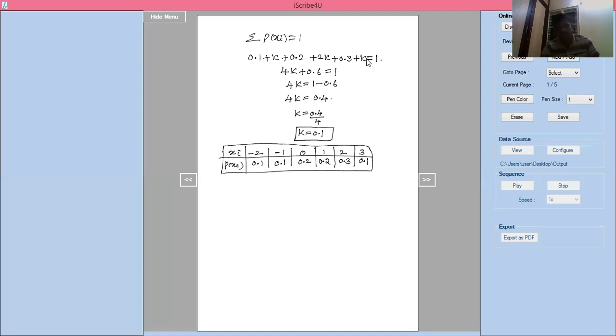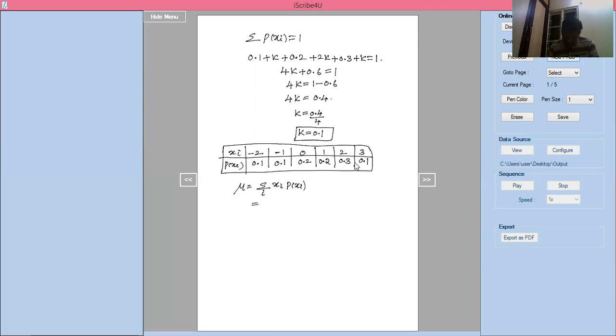Now all the probability values are greater than or equal to 0. And if you add all the probabilities, 0.1 plus 0.1 is 0.2, plus 0.2 is 0.4, plus 0.2 is 0.6, plus 0.3 is 0.9, plus 0.1 is 1. All the probabilities add up to 1. Now we can write mu, which is the summation of xi into p of xi.